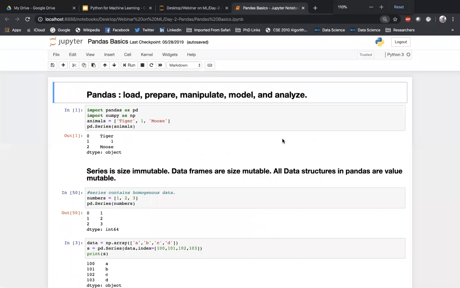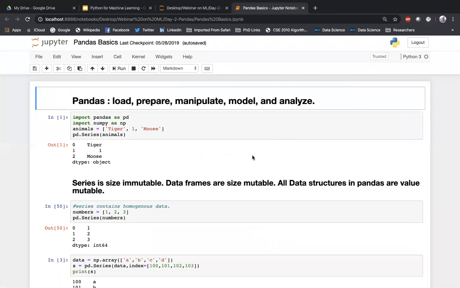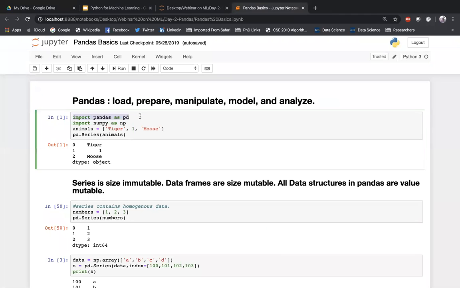So yeah, that's our Jupyter notebook. Okay, so pandas will actually help you to load, prepare, manipulate, model, and analyze the data. Okay, so how do you import pandas? The first step is importing pandas. So import pandas as pd, and we are also importing NumPy just in case. I'm just importing them. Okay, now this is what we call a list, right?